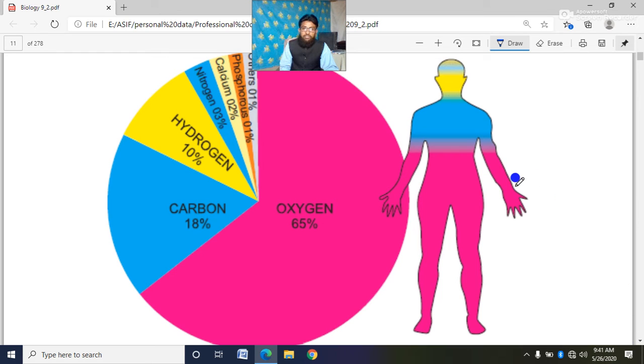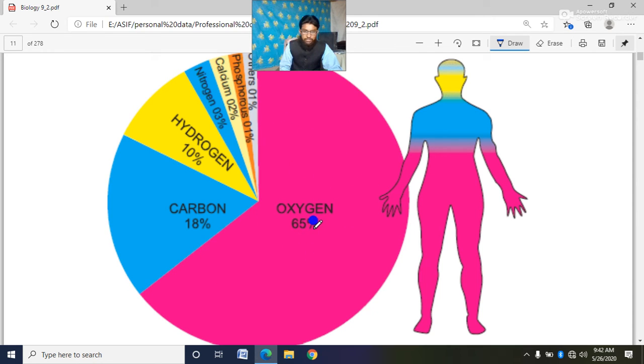Next, we have a figure which is showing the percentage of the different bioelements within our protoplasm. Protoplasm means in our cell. Dear cadets, the pink color is the largest.